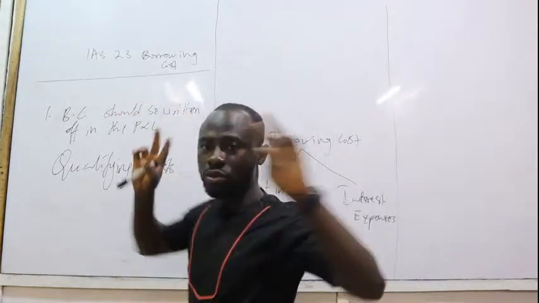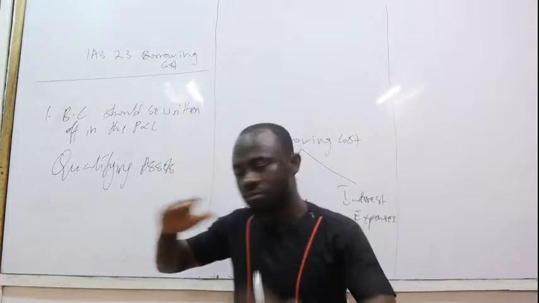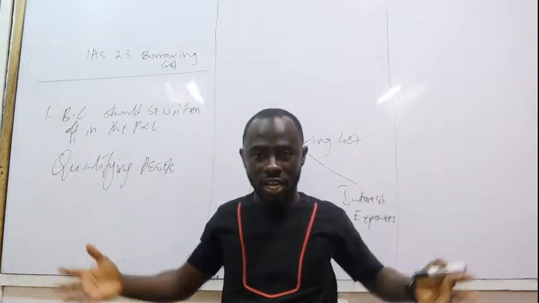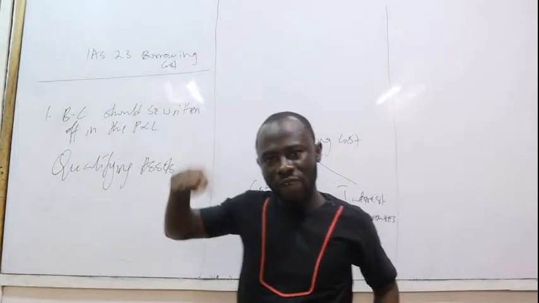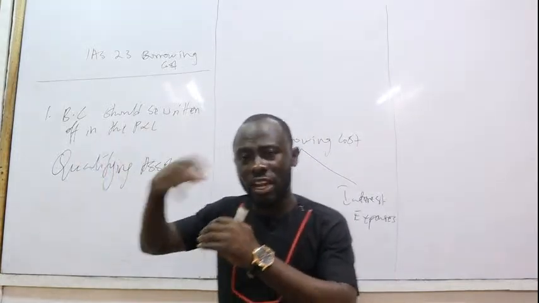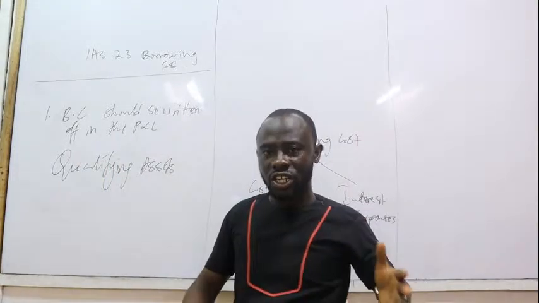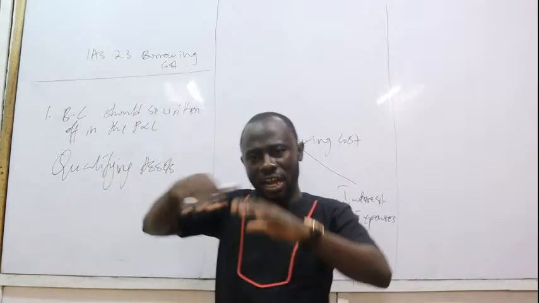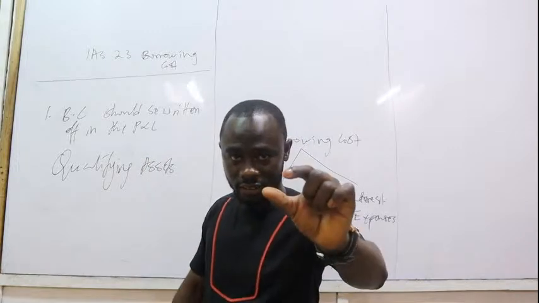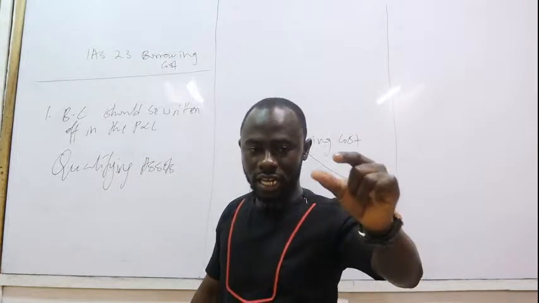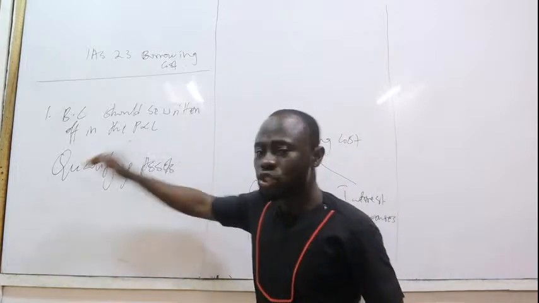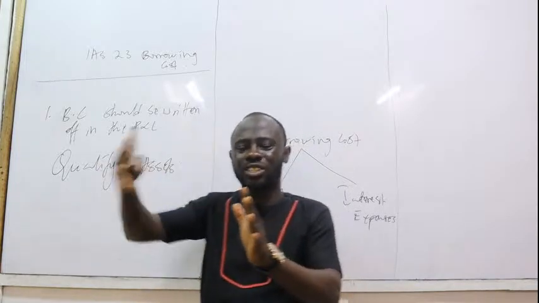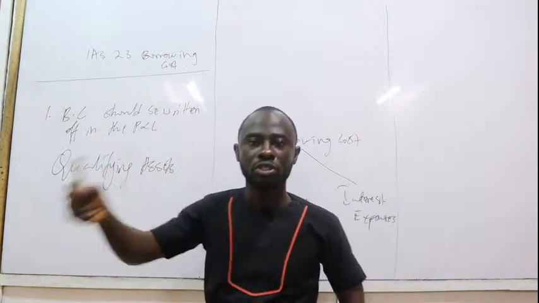So, two things we've mentioned so far. Number one is that the benchmark rule is borrowing cost should be written off in the P&L account. Then number two, we said, however, if the fund borrowed is for the acquisition, construction, manufacturing, or building of qualifying assets, then the borrowing cost must be capitalized. Now, so then what is qualifying assets? We say qualifying assets are assets that require substantial time for them to be ready for use or for sale.